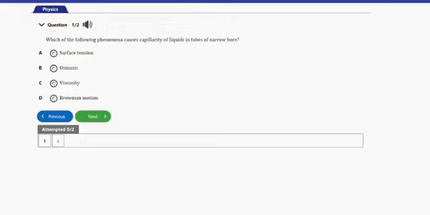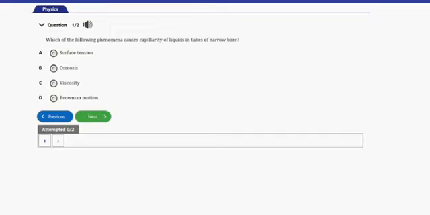question here. It says, which of the following phenomena causes capillarity of liquids in tubes of narrow bore? We have options: A, surface tension, B, osmosis, C, viscosity, D, Brownian motion. So guys, the answer to this question is option A here, and that's surface tension. So that's it for this question.